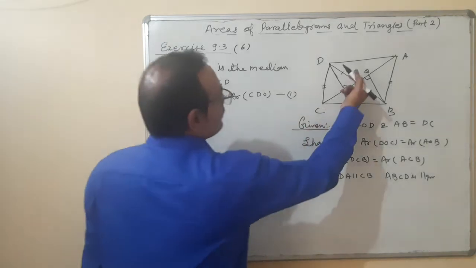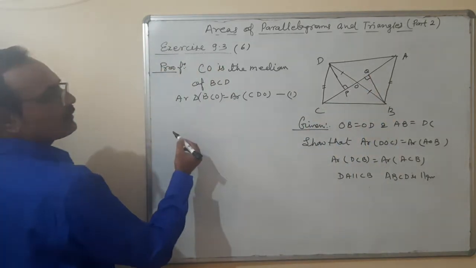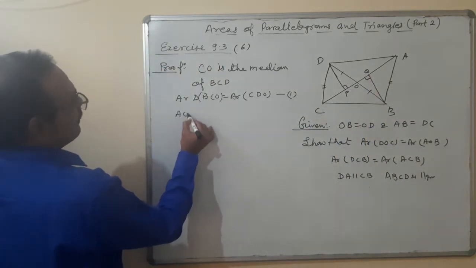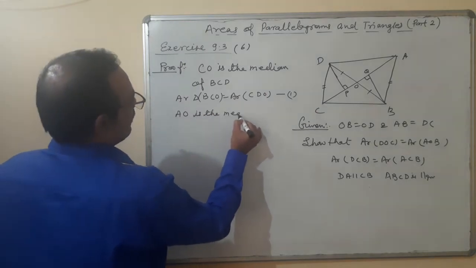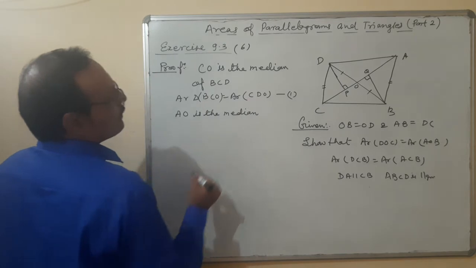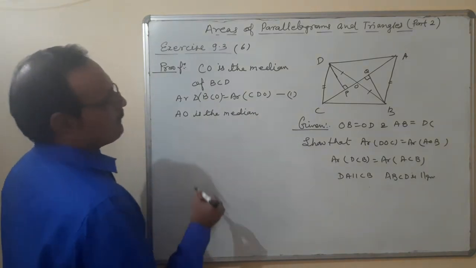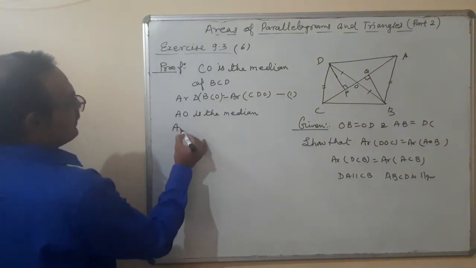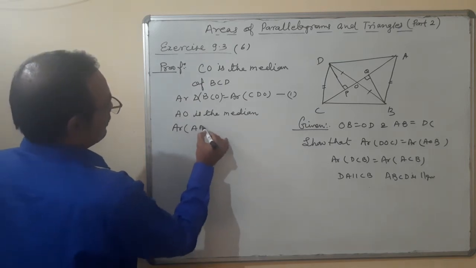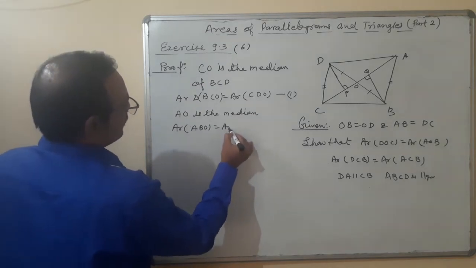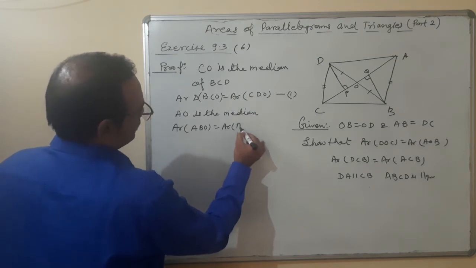After that, second part is AO is the median. AO is the median. Therefore, area of ABO is equal to area of ADO.